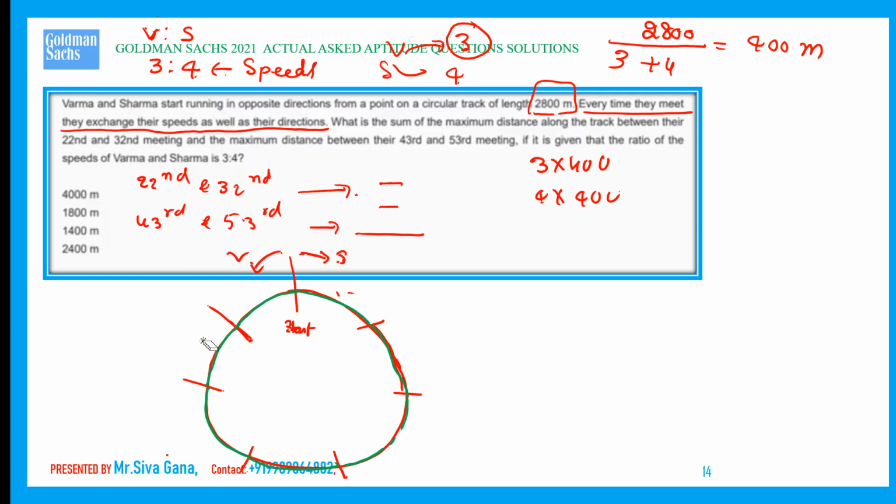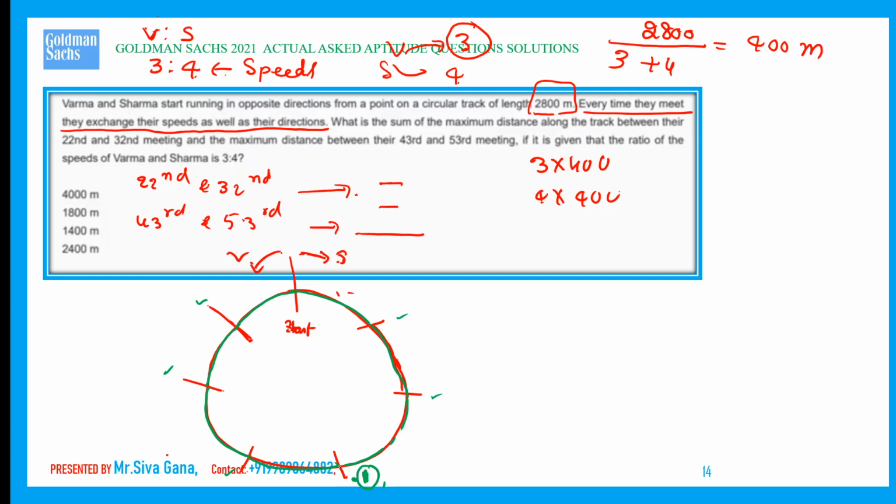The first meet is where Verma covers 3 milestones: 1, 2, 3. Sharma has to cover in the same time 4 milestones: 1, 2, 3, 4. So this is the first meet. Remember, after this they have to exchange their speeds as well as direction.